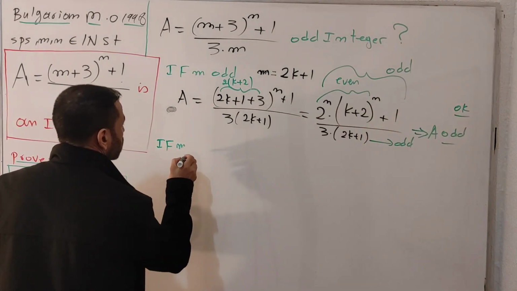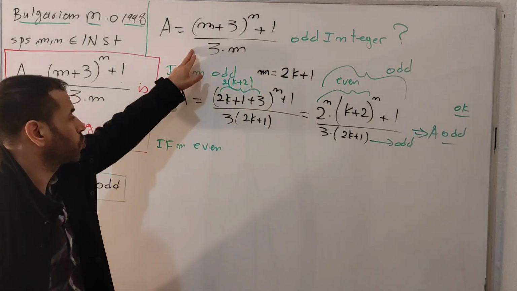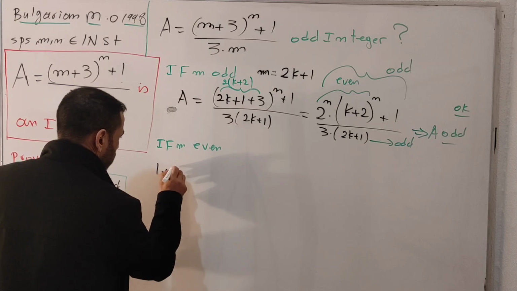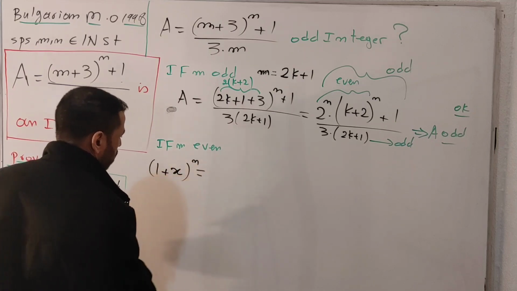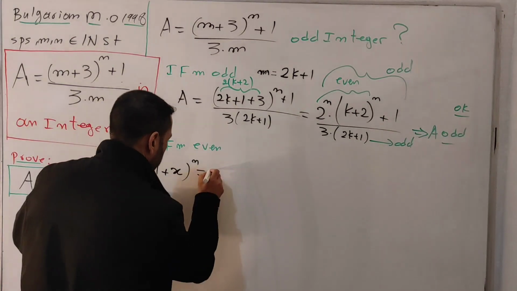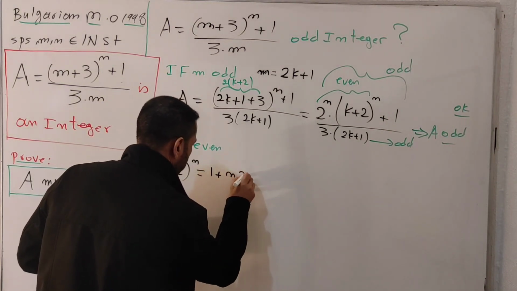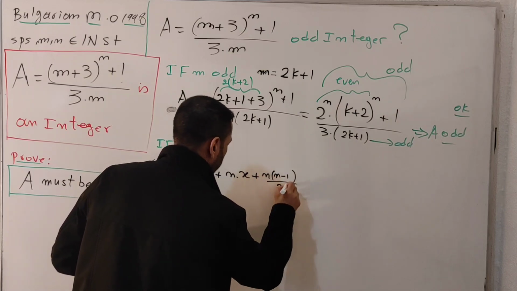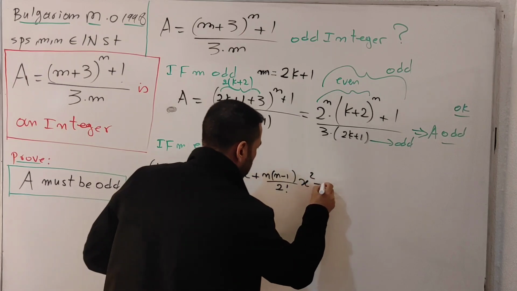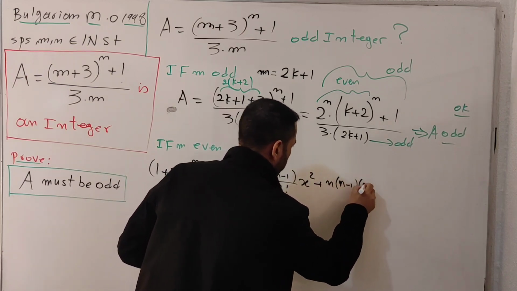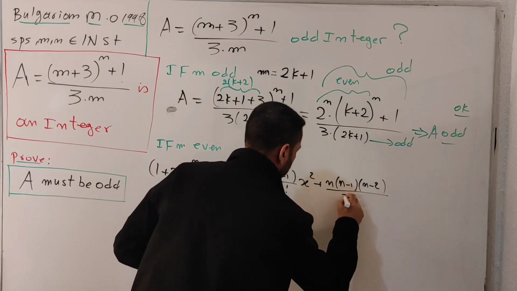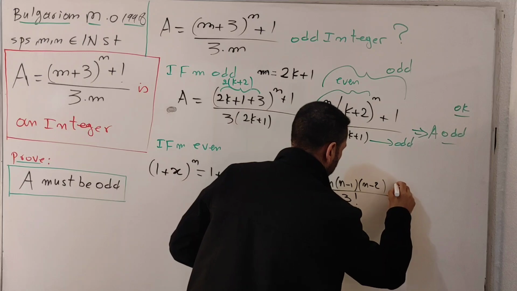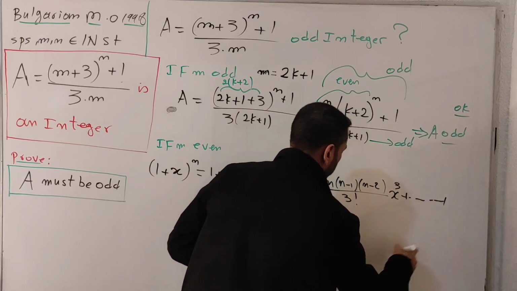If m is even, before we prove this one, I'm going to remind you about the binomial expansion. So if you have (1 plus x) to the n, I'm going to expand this one. This is given as 1 plus n multiplied by x, plus n multiplied by (n minus 1) over 2 factorial multiplied by x squared, plus n multiplied by (n minus 1) multiplied by (n minus 2) divided by 3 factorial multiplied by x cubed, and so on and so forth.